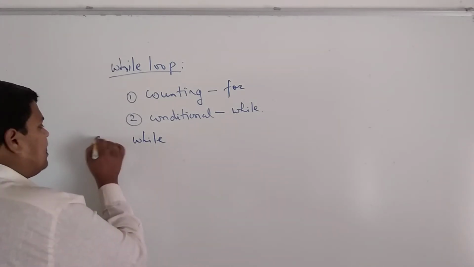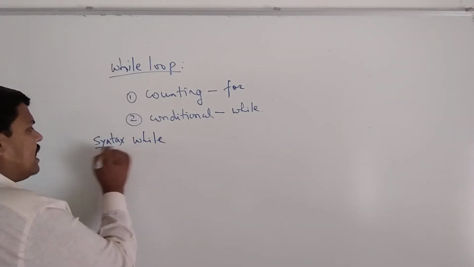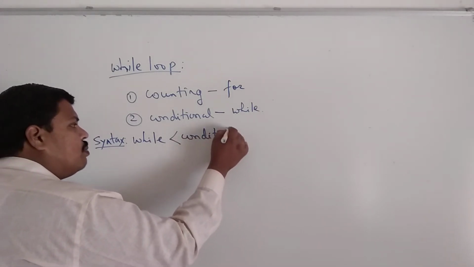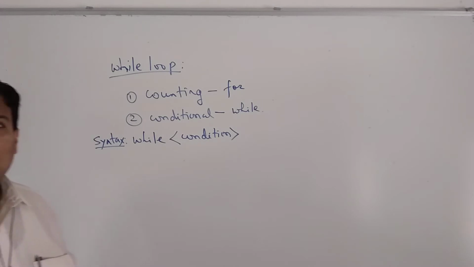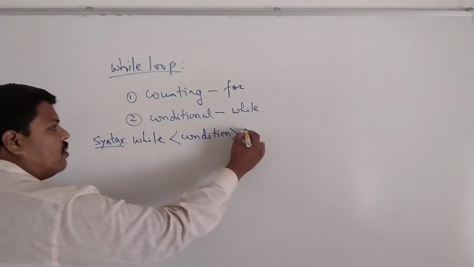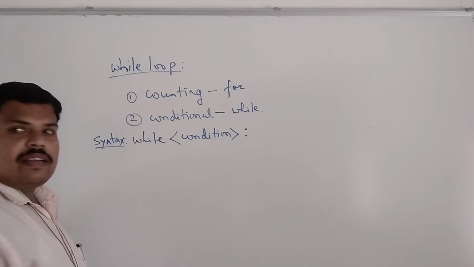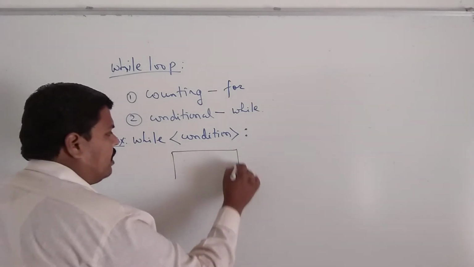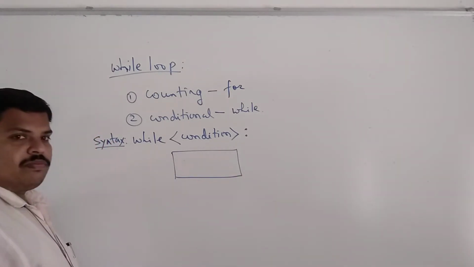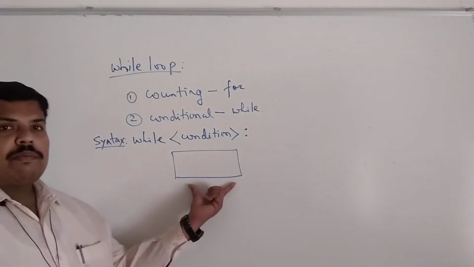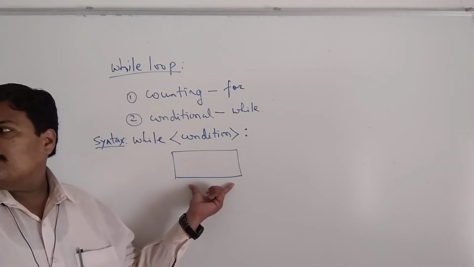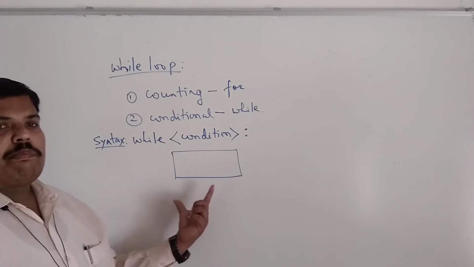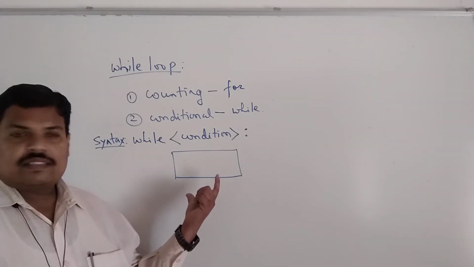Okay, so writing the syntax. Please note the syntax. Syntax is while, then there is some condition to be executed. While and then some condition. Of course, it is followed by a colon to indicate that a group of statements is to follow. Okay. Of course, here we will have the group of statements. So this nothing but becomes the block of the while loop, with same indentation. So it is actually a very simple syntax as compared to for.